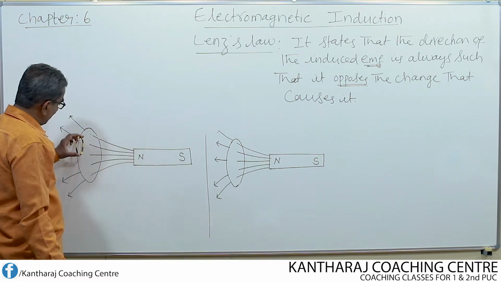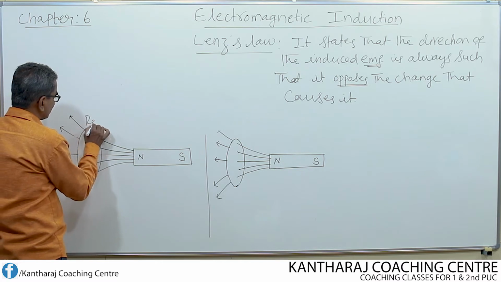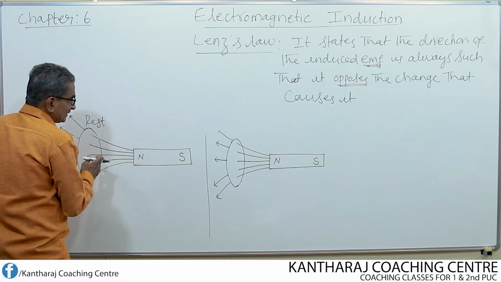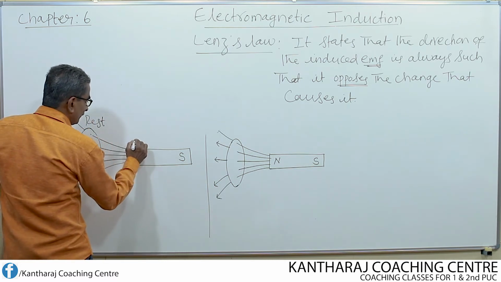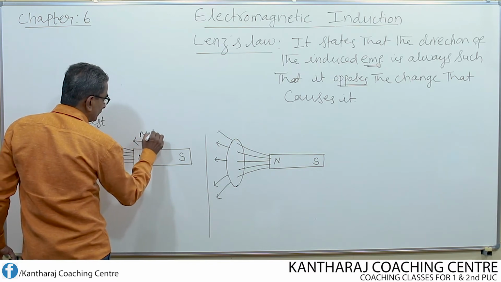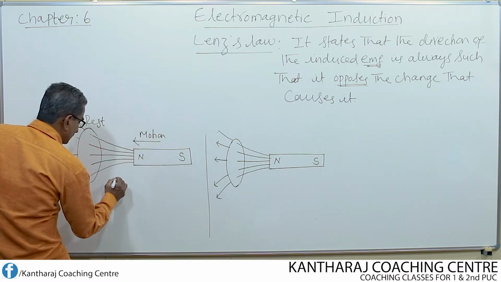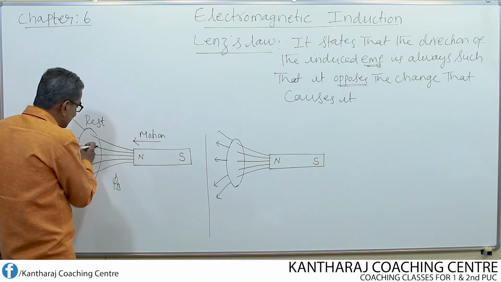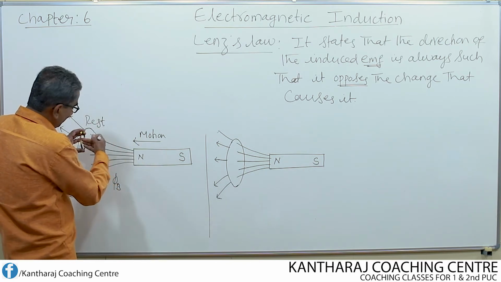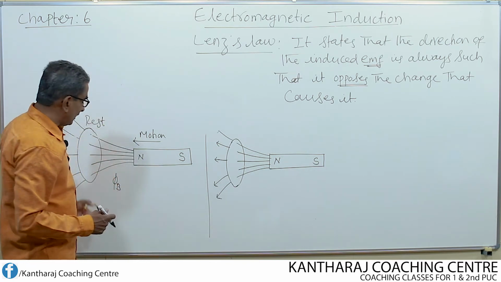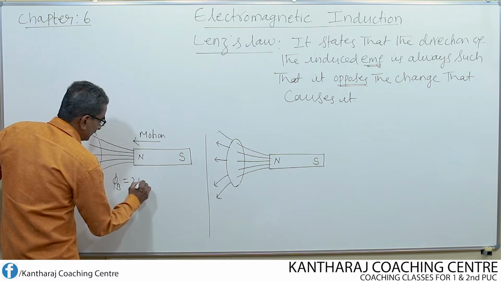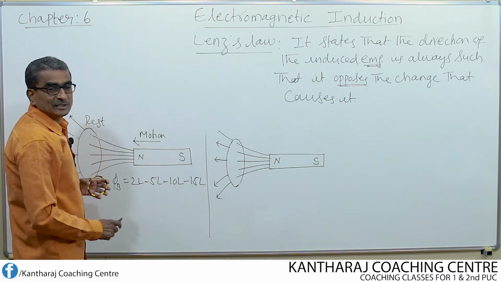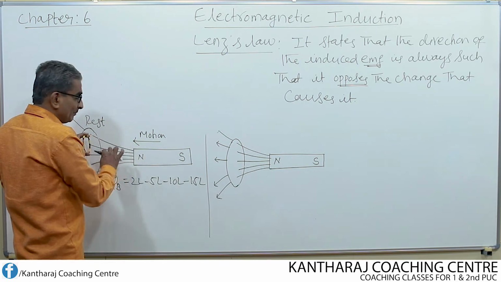Now suppose by keeping the coil at rest, if I move the north pole of the bar magnet, then as I explained earlier, the flux linking with the coil goes on increasing. That means the magnetic lines of force linking with the plane of the coil go on increasing. Say for example, 2 lines may become 5 lines, 5 lines may become 10 lines, 10 lines may become 15 lines. This happens as long as you keep moving the magnet.